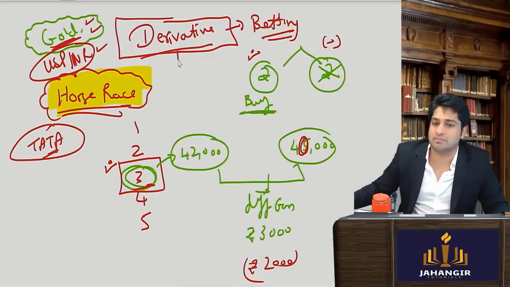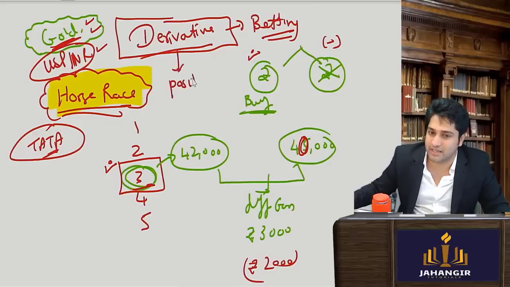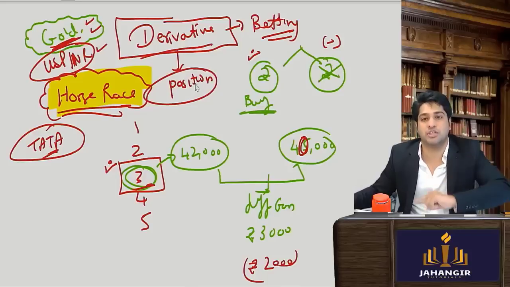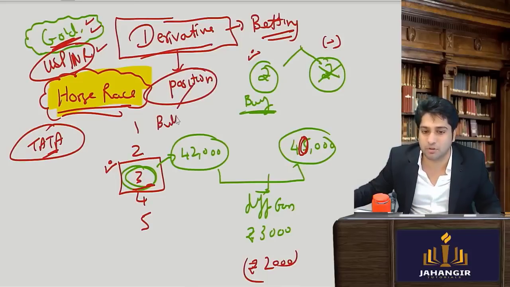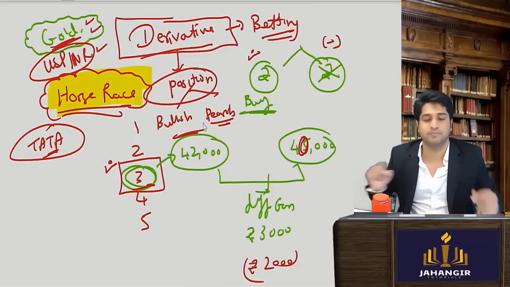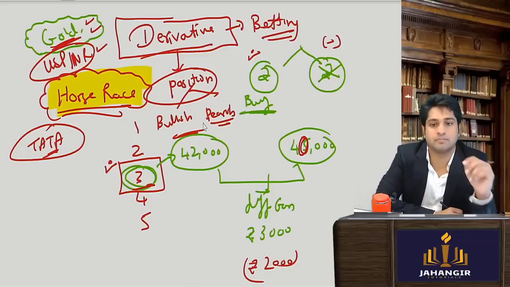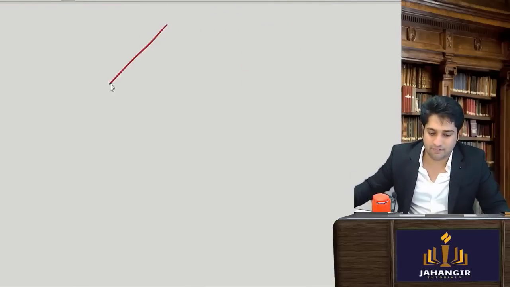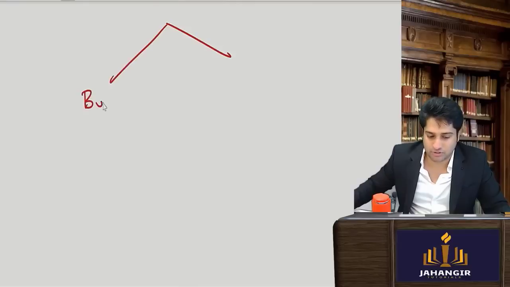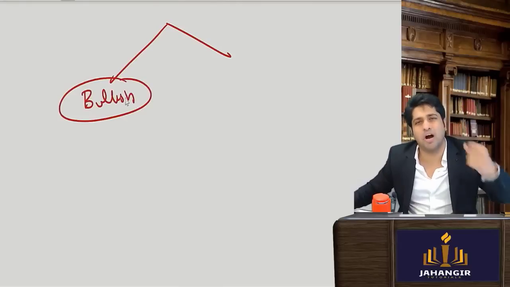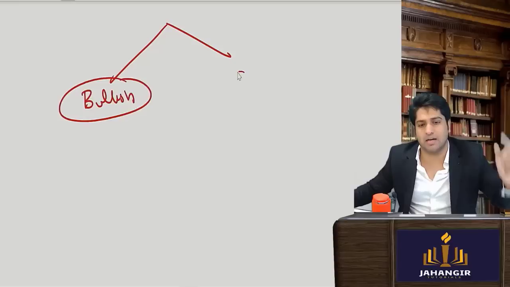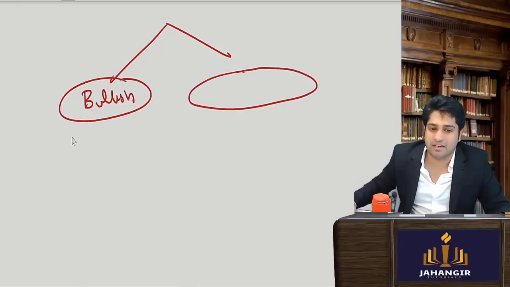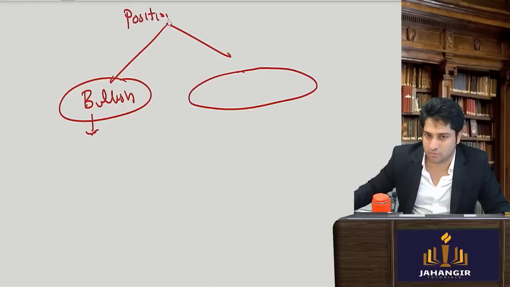So derivative is a mere position that I take. I take a position, whether it will be a bullish position or it will be a bearish position. Is this clear? So understand one thing, if I am bullish, that it will go high, Tata Motors so bhagega, then that position that I take, anyone can tell me what kind of position is that called?